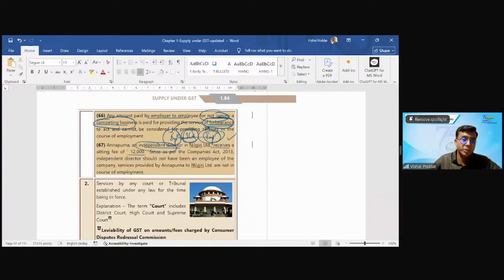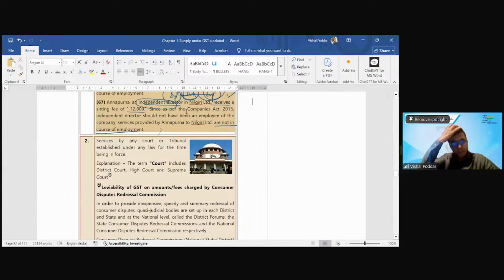So many times you have to also see what the standing is in other law, whether that other law allows you to be treated as an employee or not. Now, if the Companies Act expressly has this provision that in such cases the directors cannot be regarded as employees, it means such independent directors do not stand in the capacity of my employees, and hence payment made to them would be liable to GST. So this is the first type. Now in this there is a 150,000 exemption that we will deal with when we come to 7.1c, because though it is related to the employer-employee point, it is part of 7.1c and will be covered there.